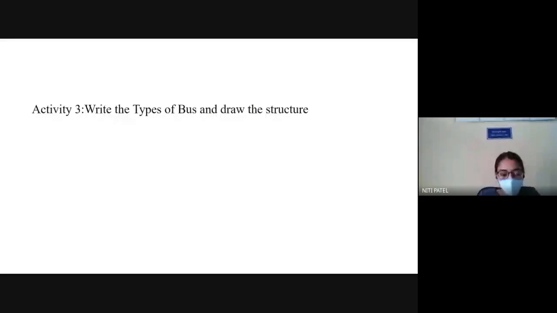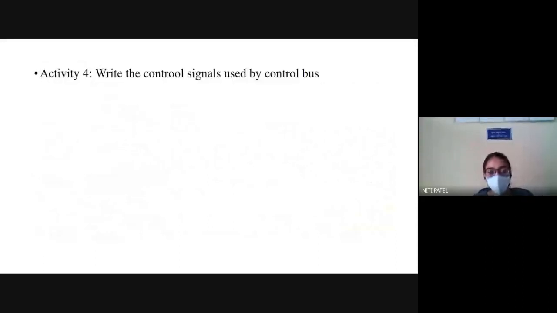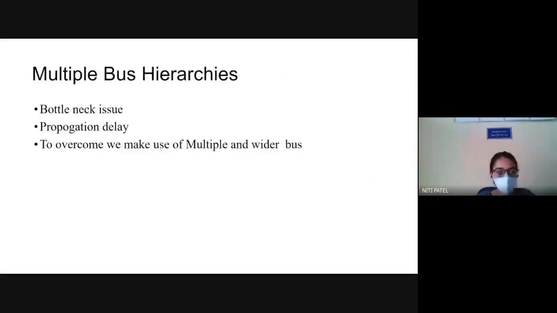The control bus, address bus, and data bus. And we also know the structure of the bus. So this is the structure of a single bus. What are the different control signals that are used by the control bus? There are 6 signals: IO read, IO write, memory read, memory write, bus grant, and bus request. Okay. So next lecture, tomorrow, we'll see multiple bus hierarchy.